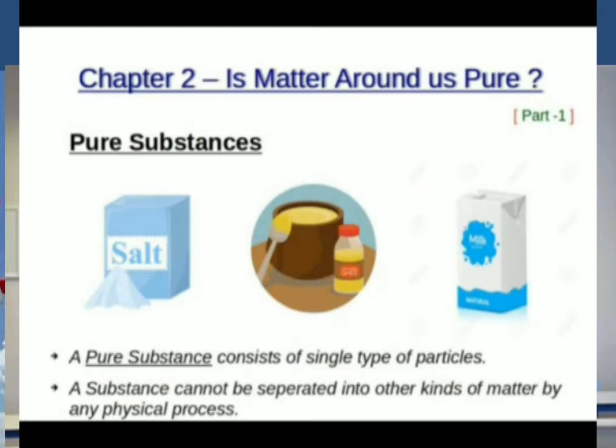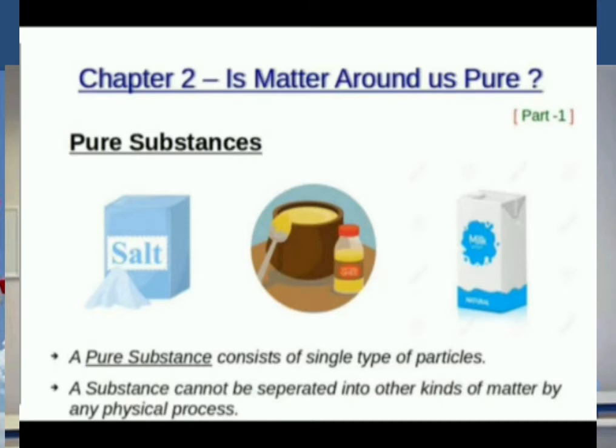Otherwise, if a substance cannot be separated into other kinds of matter by any physical process, that substance is also called a pure substance.